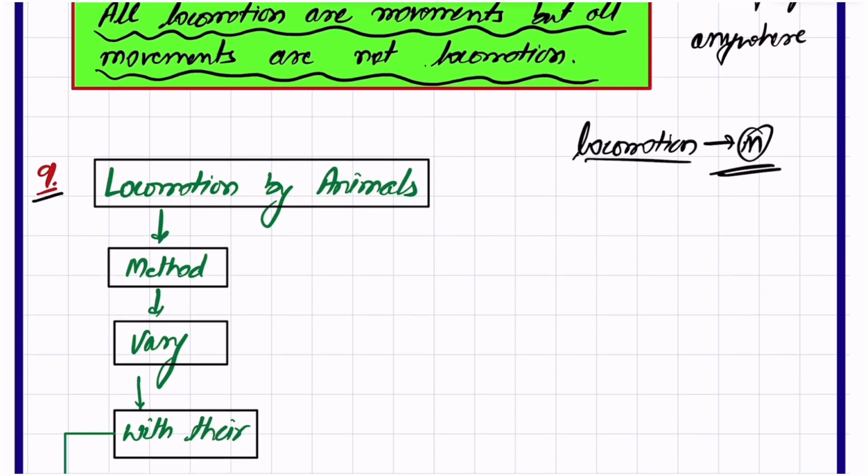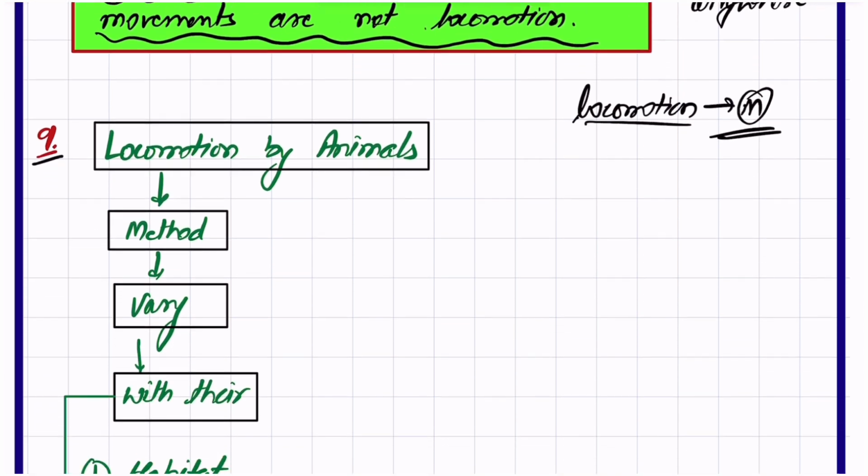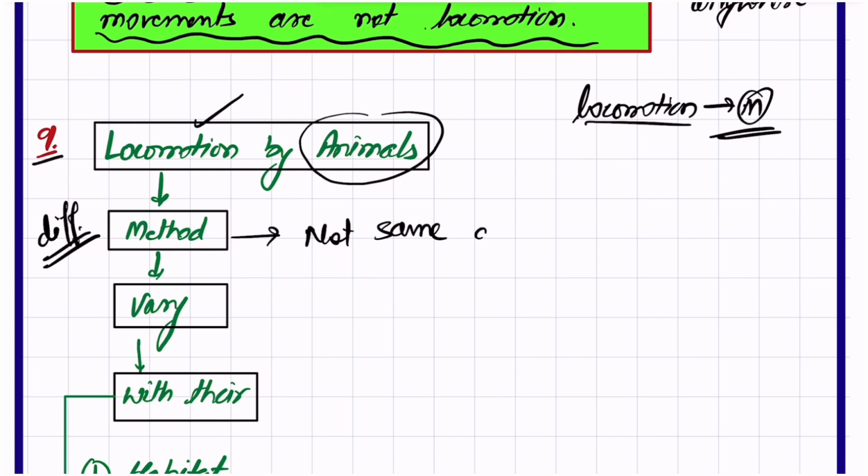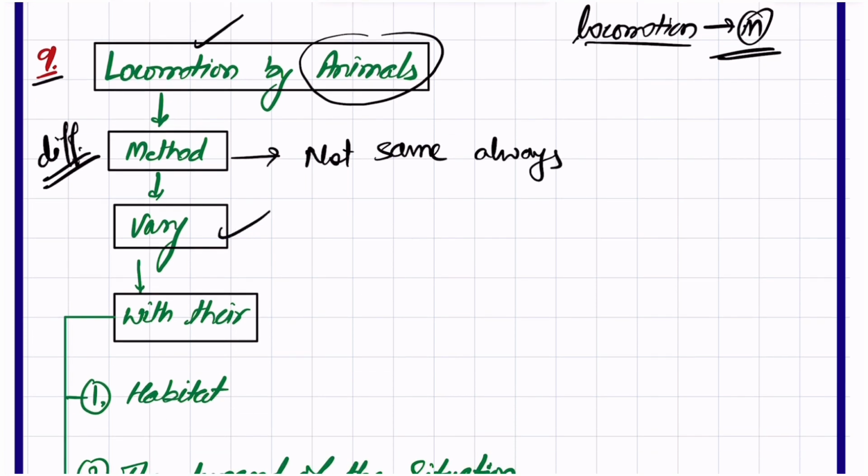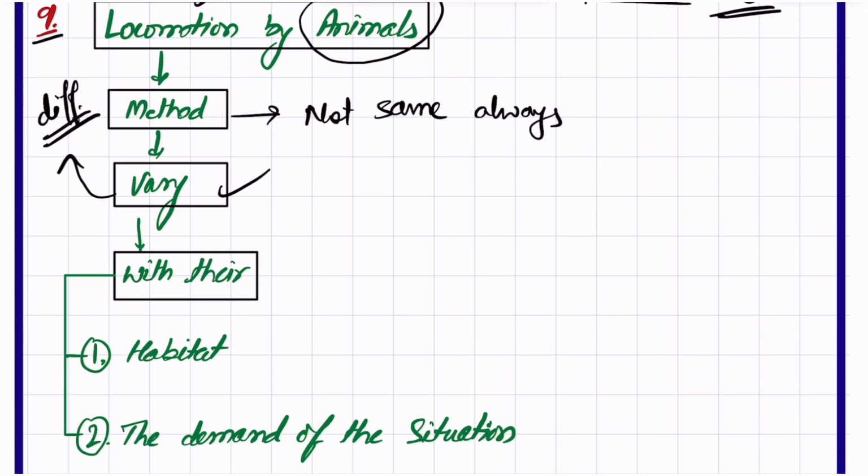Now the ninth and 10th, two more points we have to talk about. The ninth point says that locomotion by animals is performed by different methods. These methods are not always the same, they vary. But on which factors do they depend?